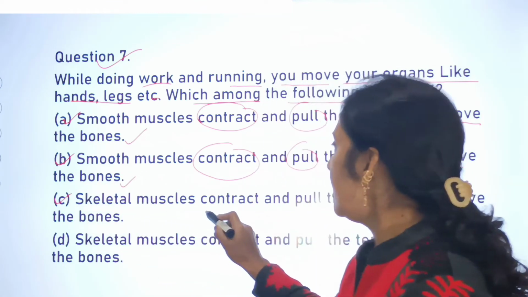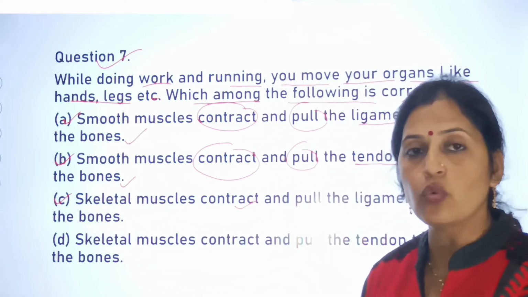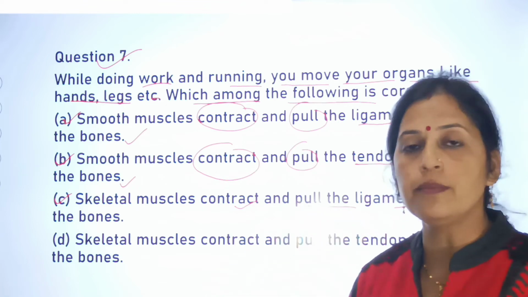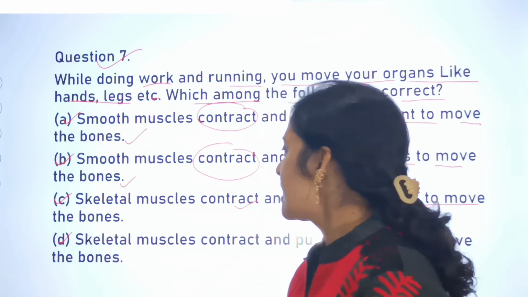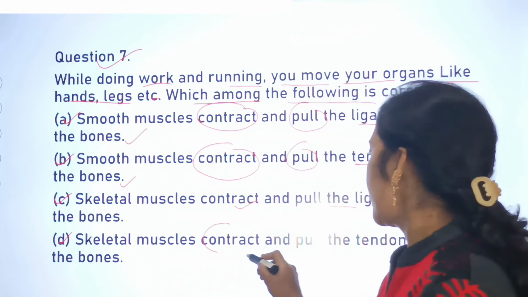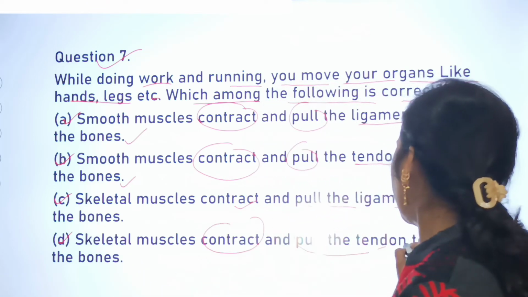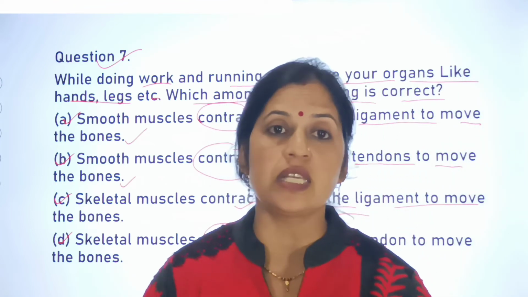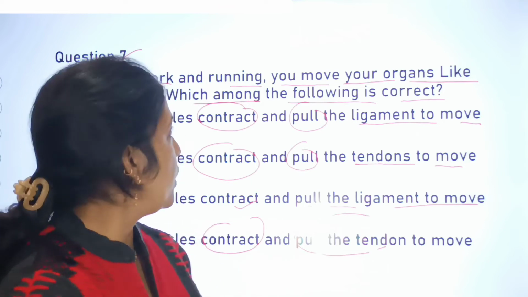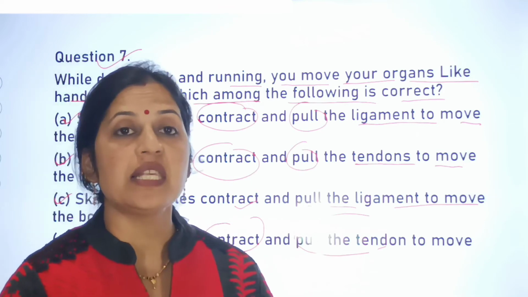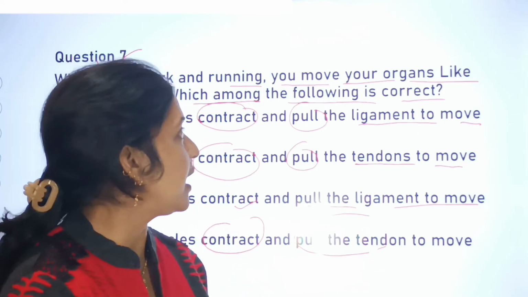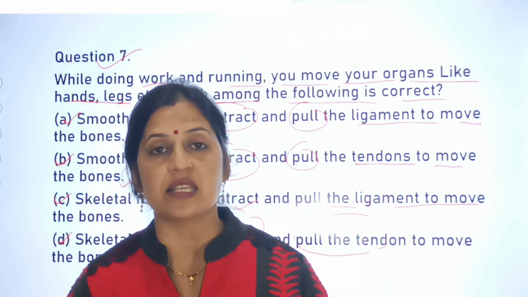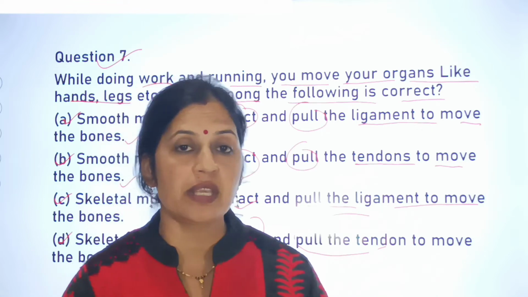थर्ड वन इज स्केलेटल मसल्स कॉन्ट्रैक्ट एंड पुल द लिगामेंट टू मूव द बोन्स. एंड द लास्ट वन इज स्केलेटल मसल्स कॉन्ट्रैक्ट एंड पुल द tendon to move the bones. That means there are 4 specific reasons while doing work as well as running. That means at that time your body organs move like hands and legs, etc. So which of the following is correct?